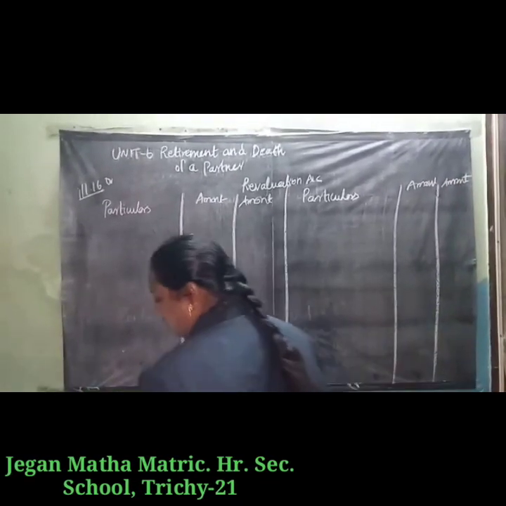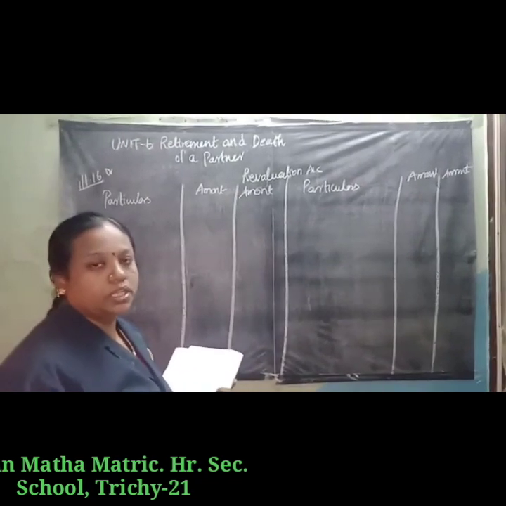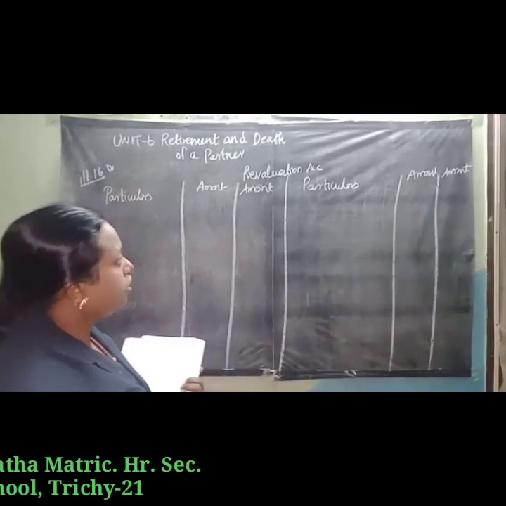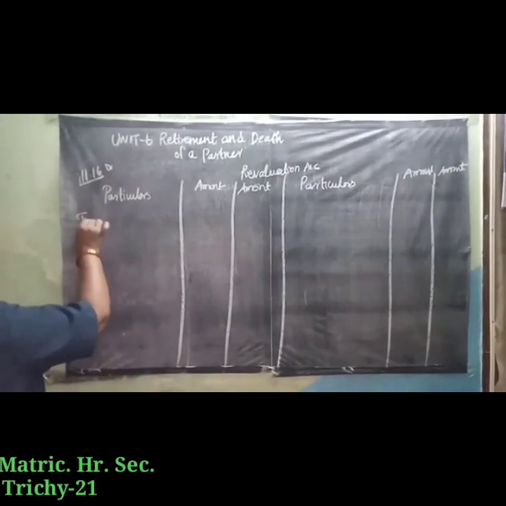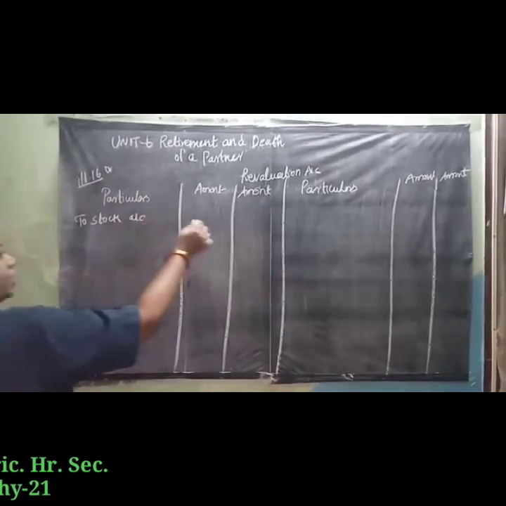First adjustment: stock to be depreciated by 5,000. Depreciation means loss, so the asset value is decreased. So we write on the debit side: To stock account 5,000.